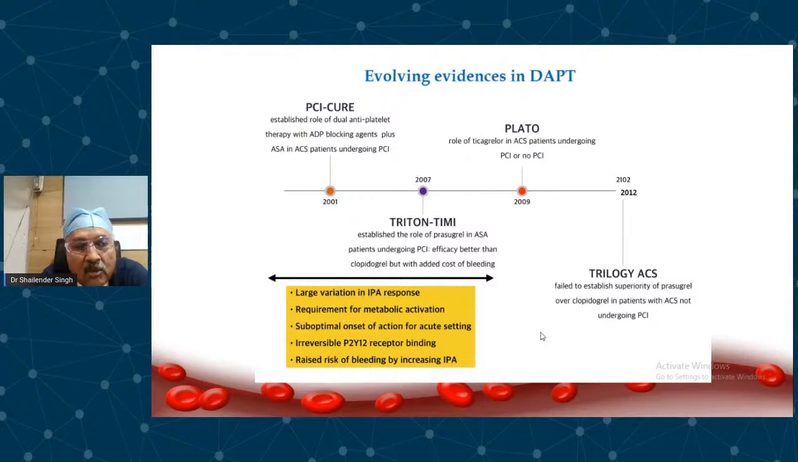And for prasugrel, you cannot use it in patients who have prior CVA or prior TIA. Therefore, these are some indications which are limited in prasugrel, which are not there for ticagrelor. Then the TRILOGY ACS trial is medical management of unstable angina, and they found that there is not much difference between prasugrel and clopidogrel as far as medical therapy goes.